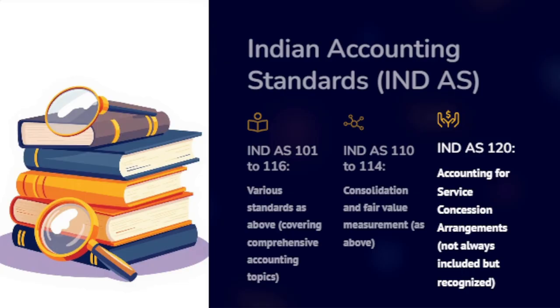IND AS 120, accounting for service concession arrangements, is not always included but recognized. This is an additional standard, not part of the core list. It applies specifically to public-private partnerships (PPPs), such as infrastructure projects where private companies operate public assets. It provides rules for recognizing revenues, assets, and liabilities in such service concession arrangements. While IND AS 120 is not always listed in the official set, it is recognized for practical use when applicable, particularly in the infrastructure and utility sector.